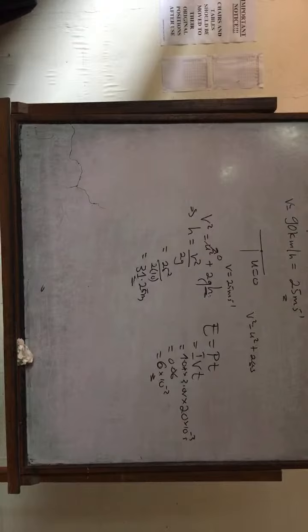Let's, without wasting much time, just go to physics 2019 at once.